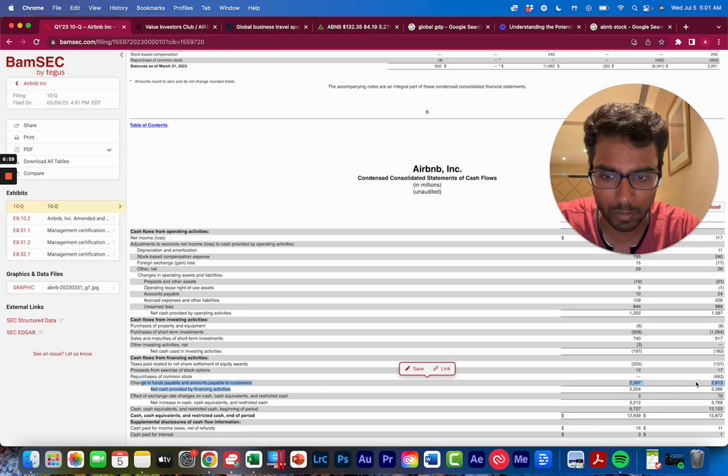Interesting. I'm not familiar with that line item in accounting, so I might have to come back to this, but I just want to show you the mechanics of how to calculate returns.